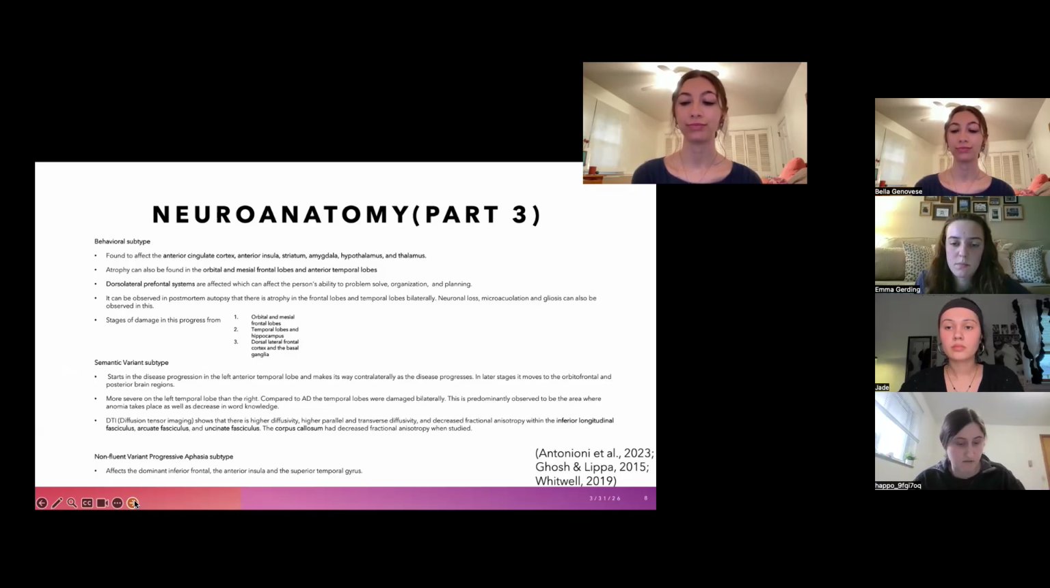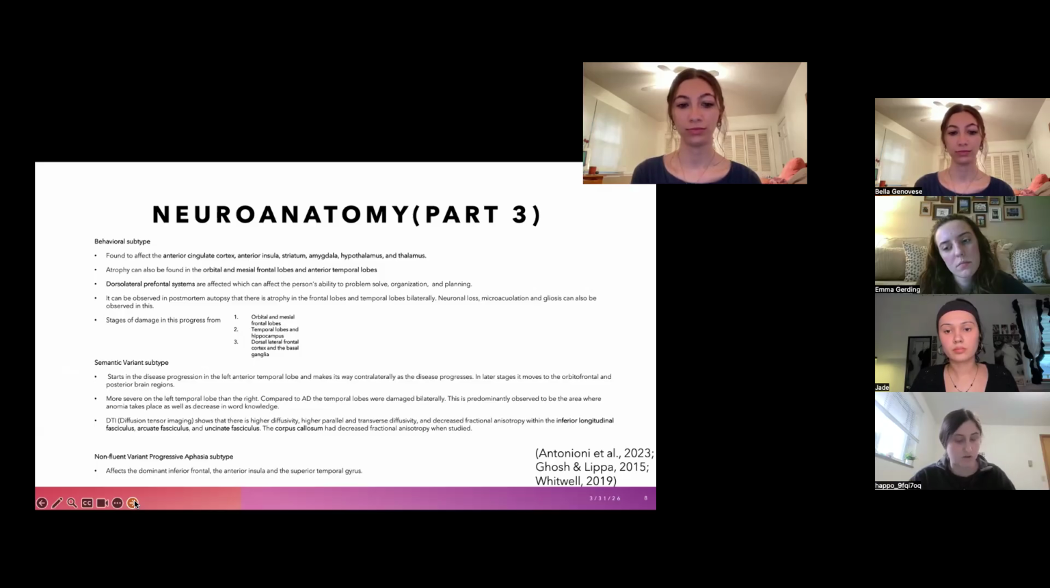And then in the semantic variant subtype, the disease starts progressing in the left anterior temporal lobe and then makes its way contralaterally as the disease progresses. In the later stages, it moves to the orbital frontal and then posterior brain regions. It is more severe in the left temporal lobe than the right. Compared to Alzheimer's disease, temporal lobes were damaged bilaterally more. This is predominantly observed in the area where anomia takes place, as well as a decrease in word knowledge.